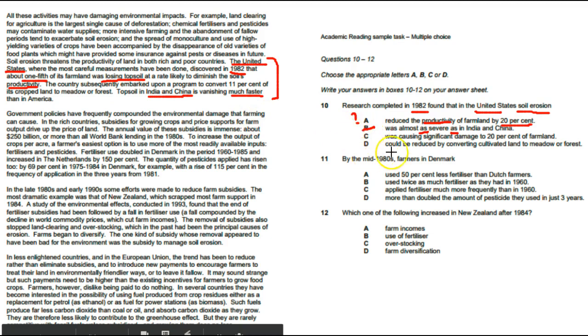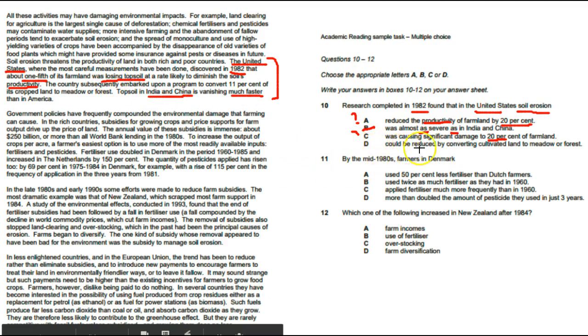So I move on to C: was causing significant damage to 20% of farmland. This sounds right, but I'm still not sure. So I'm going to leave a question mark. I'm going to move on because remember, we do have 20%, which is one-fifth. And we do have significant damage, which is losing.